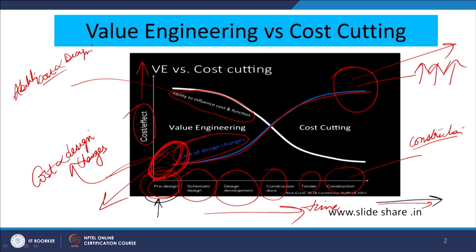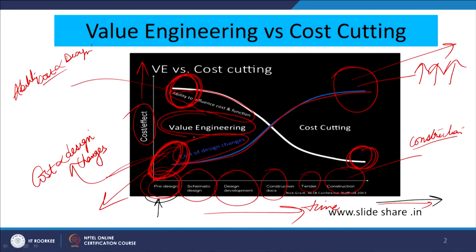So, this ability is high in the beginning, and this ability goes on reducing as you move with time to the last phase of your life cycle, that is, the construction has already started, and I have already taken this example. So, this is where we must focus on value engineering concepts.